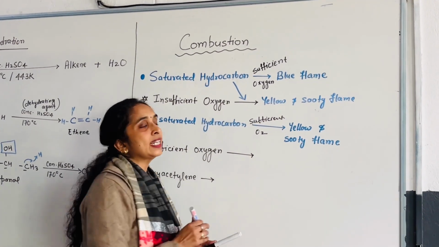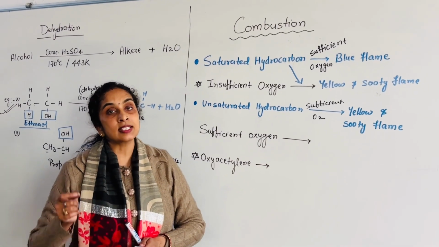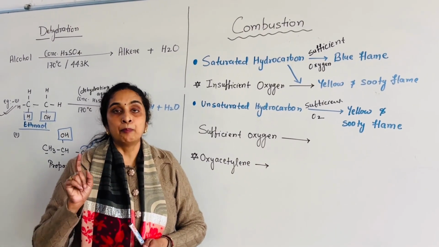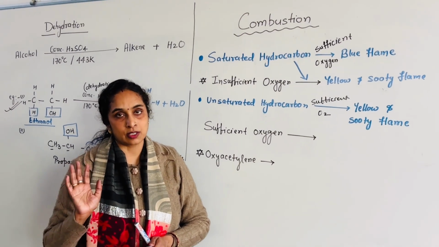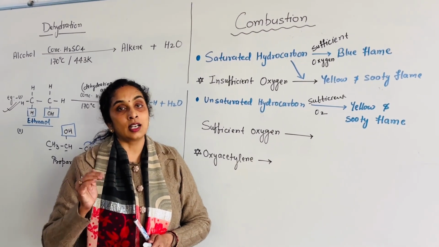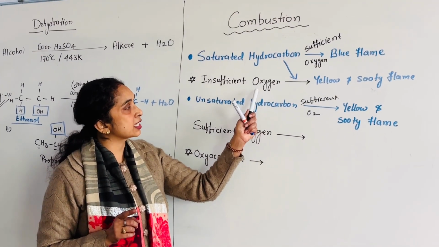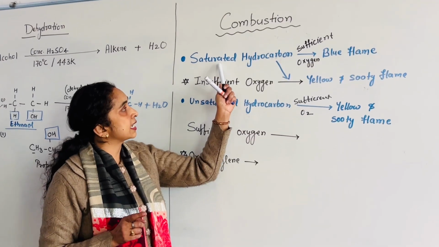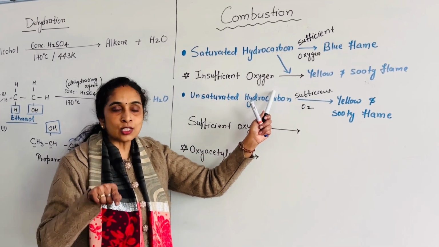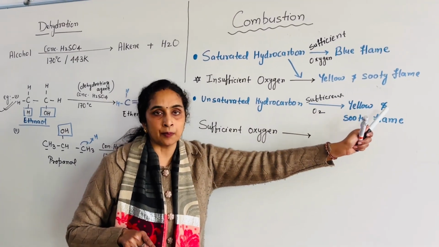So whenever it is given in the question that the hydrocarbon is saturated, but the amount of oxygen is insufficient, what is the color of the flame? If an insufficient amount of oxygen is present, then the saturated hydrocarbon also burns with a yellow and sooty flame.